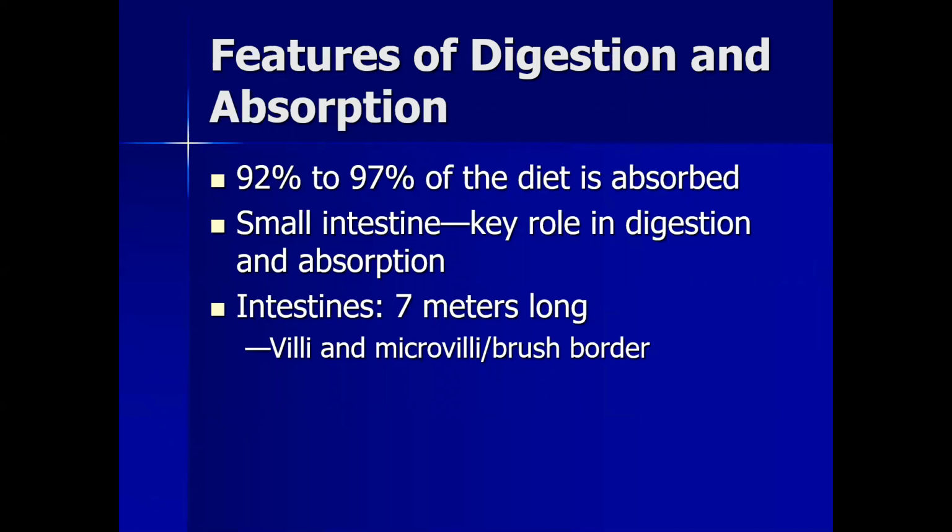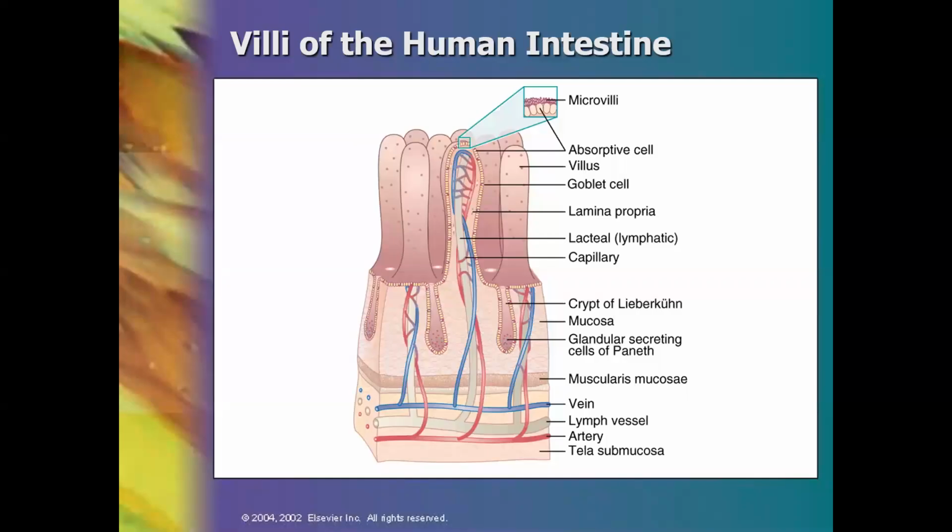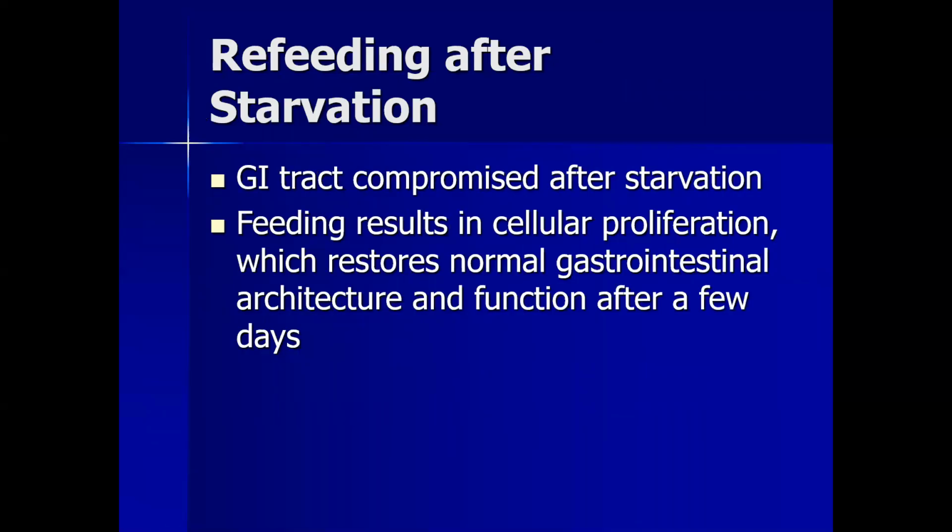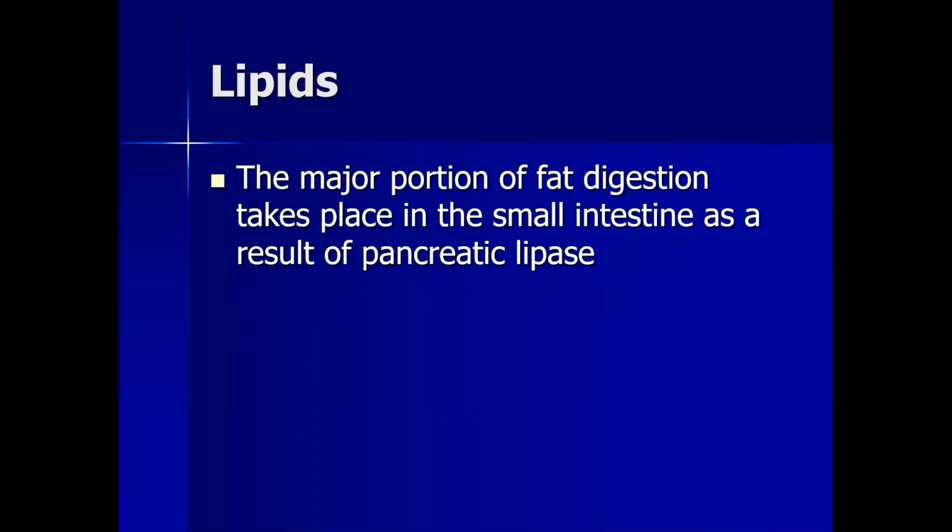basically villi and microvilli help in the absorption process. This is the overall structure of the human intestine, villi, and microvilli. Refeeding after starvation: the GI tract is compromised after starvation. Feeding results in cellular proliferation, which restores normal gastrointestinal architecture and function after a few days.